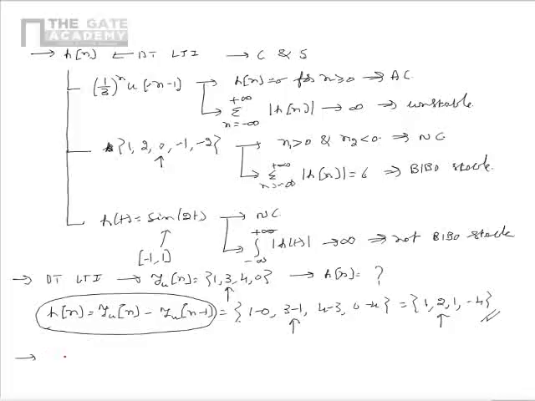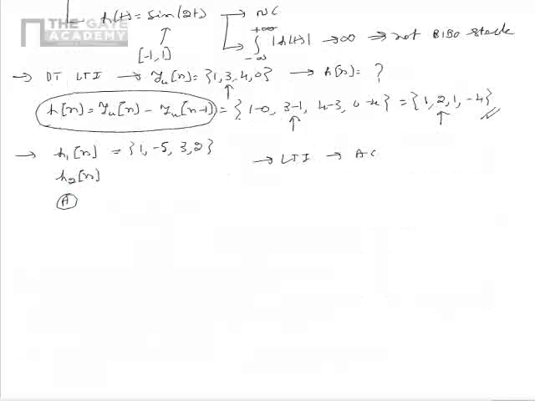Now it is given that there are two LTI systems of impulse responses h1[n] and h2[n] connected in parallel. It's given that h1[n] is equal to 1, -5, 3, 2, and it's given that the cumulative LTI system is anti-causal. So from this, we need to find out the impulse response h2[n] out of the options given.